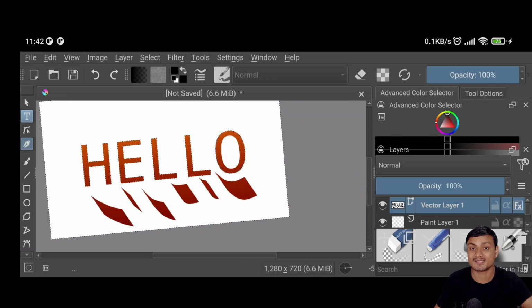So yeah, that's it. I'm not gonna talk too much. This is a full-fledged Krita application, which is available for Mac, Windows, and Linux too. Now it is also available for Android, and it is in early access. If you have a tablet, you can just download it from the Google Play Store and start using it. It's going to be best to use it on a tablet, but it's not like you can't use it on other phones. Yes, you can use it on a normal phone too, but the experience will be a little bit annoying because, you know, you won't be able to see some settings, so you may have to rotate, you know, something like that.